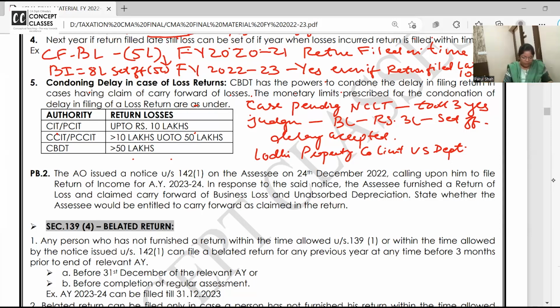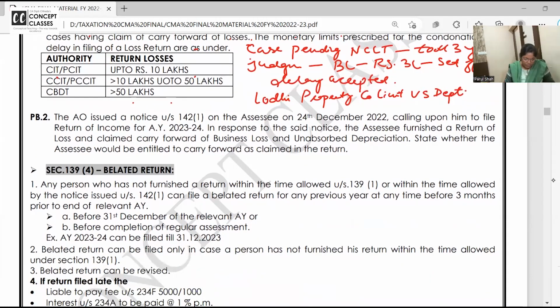Clear? Chalo. Let us see a question related to this. This is very nice, and I don't know what's so special about this that they are asking this 2 times. AO issued a notice under 142(1) on December 23. Some dates might be wrong, I'm changing it. 23, calling upon him to file the return.